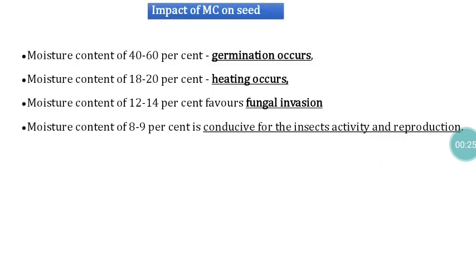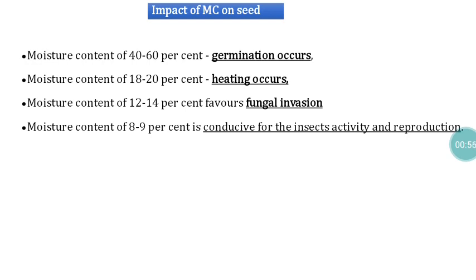For example, when the moisture content of the seeds is between 40 to 60%, that induces metabolic activities related to the occurrence of germination. Moisture content between 18 to 20% normally induces heating, and heating normally causes viability loss in the seed material. Moisture content of 12 to 14% normally favors the fungal population. That is also a negative thing.